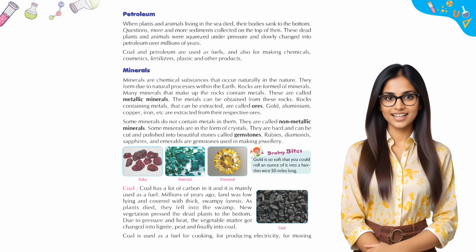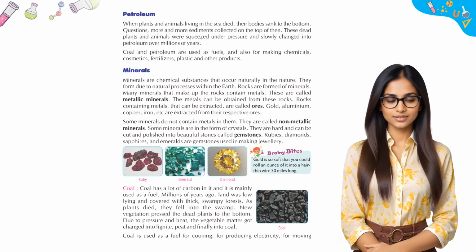Gold, aluminium, copper, iron, etc. are extracted from their respective ores. Some minerals do not contain metals in them. They are called non-metallic minerals. Some minerals are in the form of crystals. They are hard and can be cut and polished into beautiful stones called gemstones. Rubies, diamonds, sapphires, and emeralds are gemstones used in making jewelry.